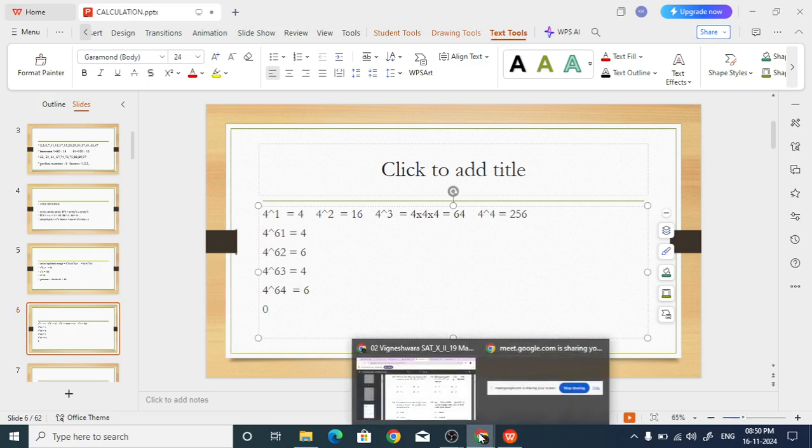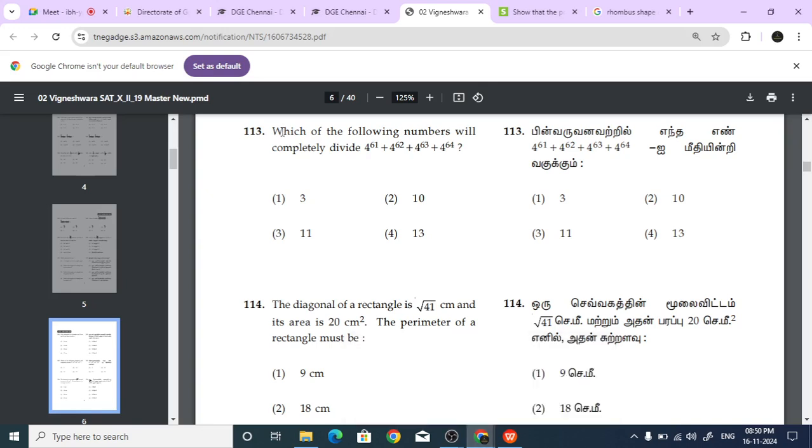It ends with 0. Now the question is, which of the following numbers will completely divide this? Among the 4 options, which is the correct option? If the last digit is 0, which will divide completely? 10 is the answer. If you find any of these like this, you can find, and this rhythm will come.